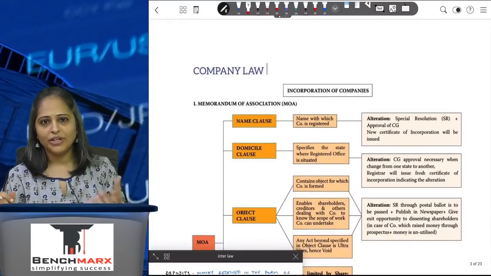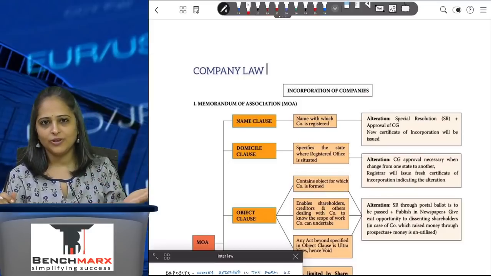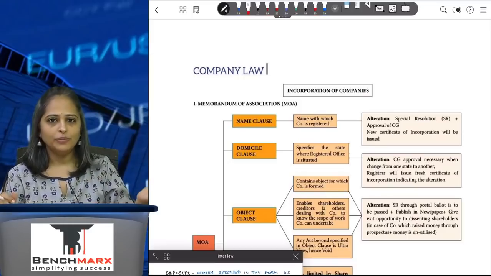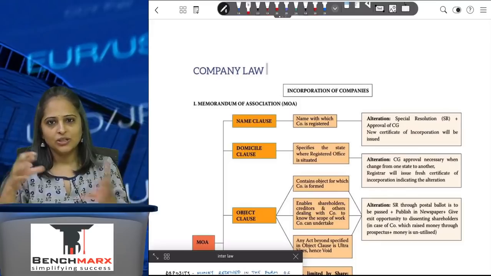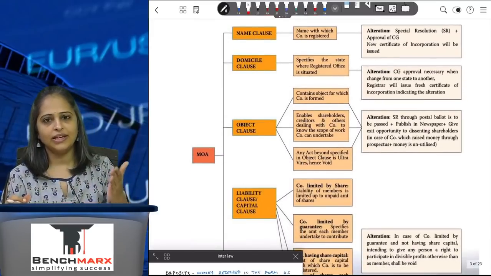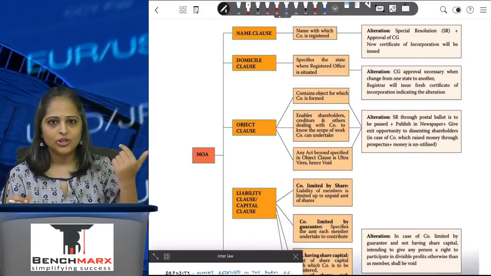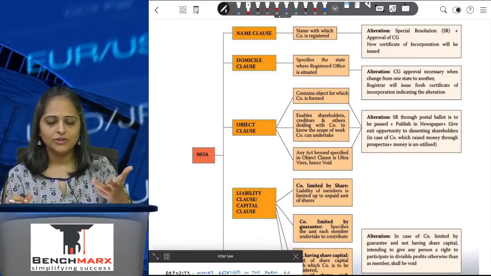Now coming to the Memorandum and Articles of Association, the two main charter documents of the company. Memorandum of Association gives you the objects of the company. Articles of Association is for the internal working of the company. The Memorandum of Association has different clauses, which are your name clause, domicile clause, and object clause. All of these clauses are given in the Memorandum of Association.